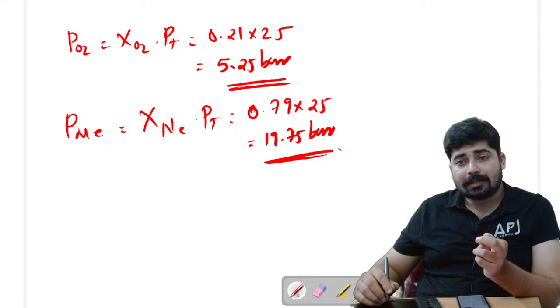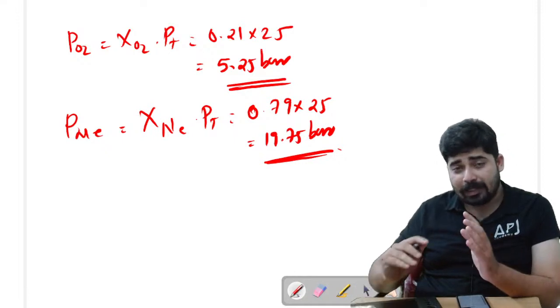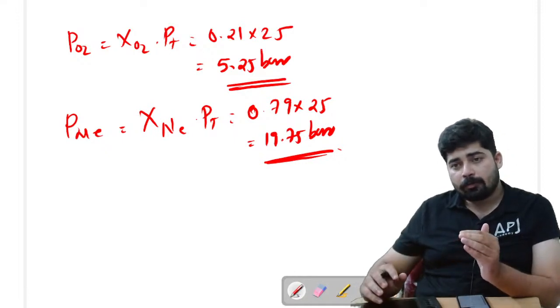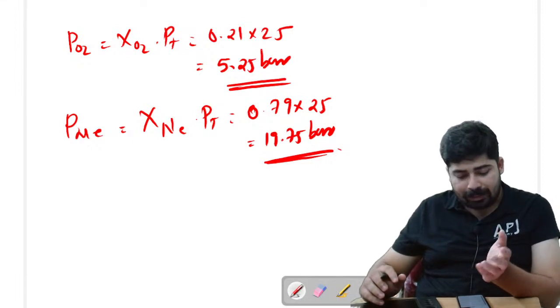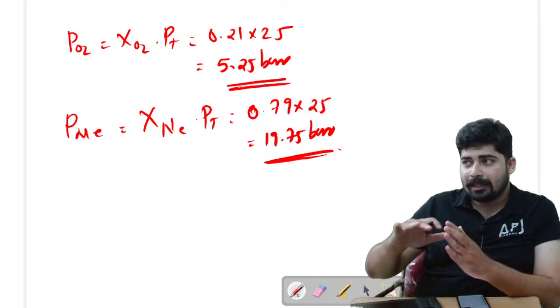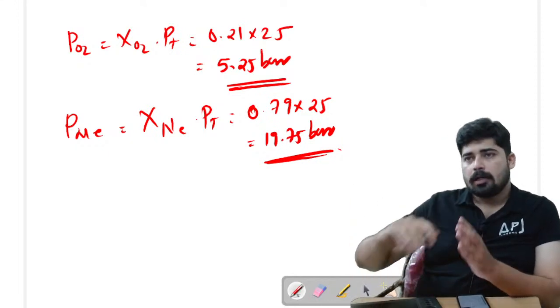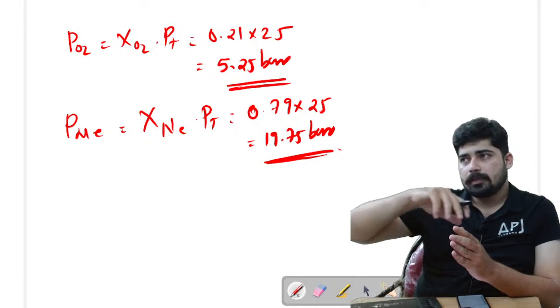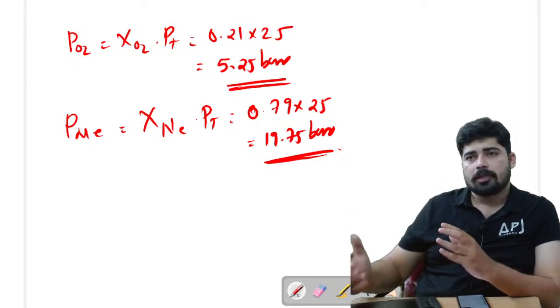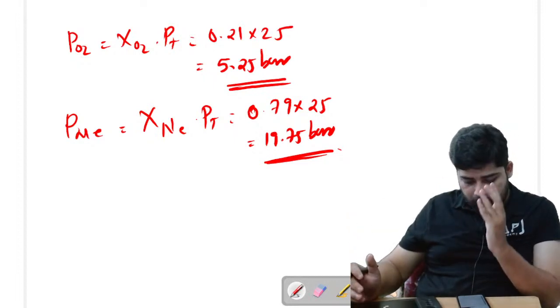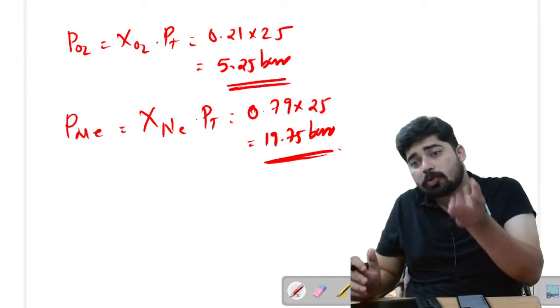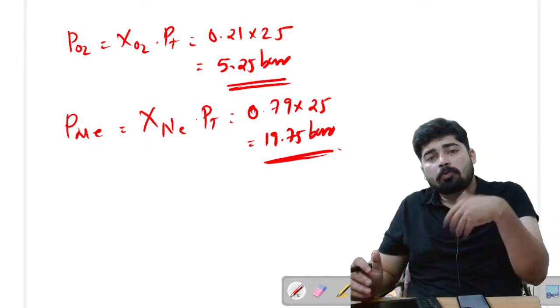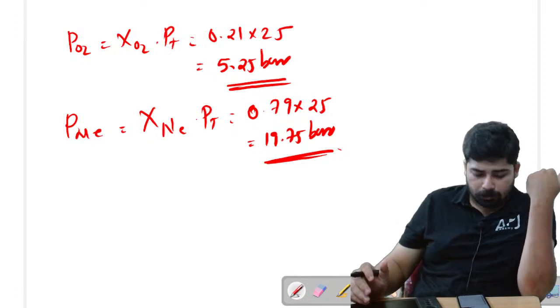So if you understand the concepts properly, that's the very first step. Then you have to do more and more problems so that you will get an idea how to apply these concepts in the analytical aspects. Where if you are asked the concepts in the numerical form, you should develop a particular analytical skill so that you can analyze these concepts, and at the same time you should know how to apply these concepts in numerical problems.